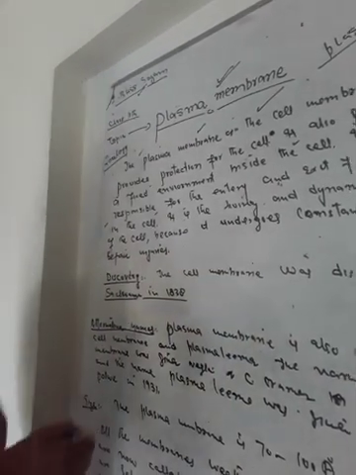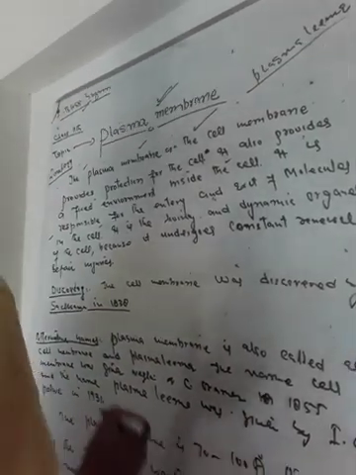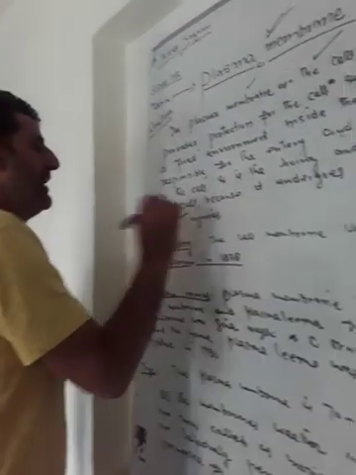And the next fifth point is that it is the living and dynamic organelle of the cell. Why is it the living and the dynamic organelle of the cell? Because it undergoes constant renewal and repair of minor injuries.